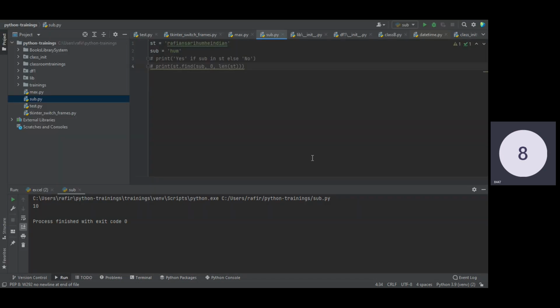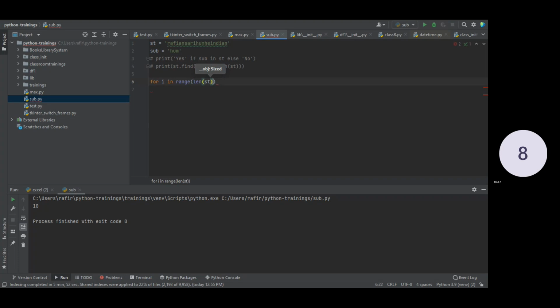Give me a moment. Simply I will come here and write a program like: for I in range, len of the string.